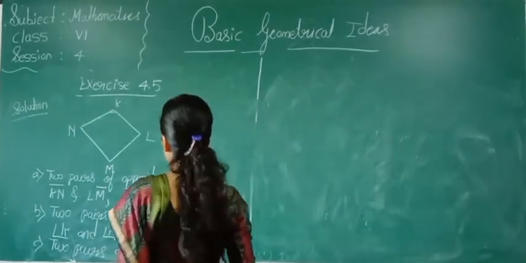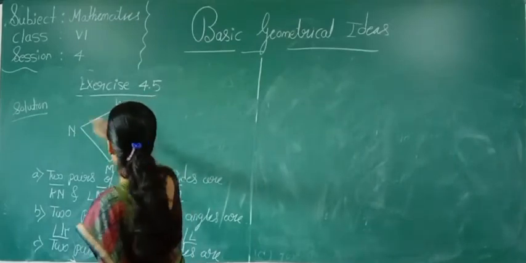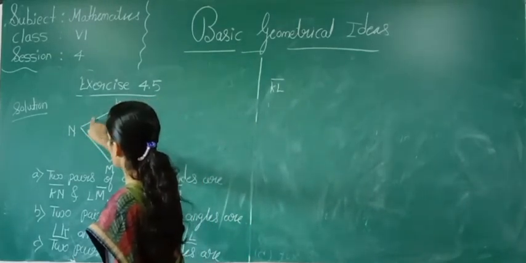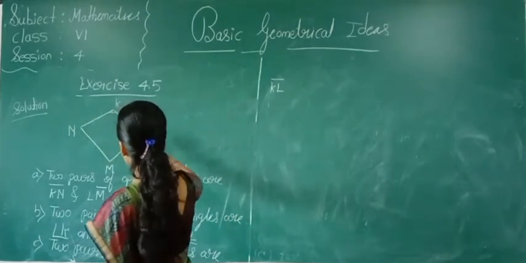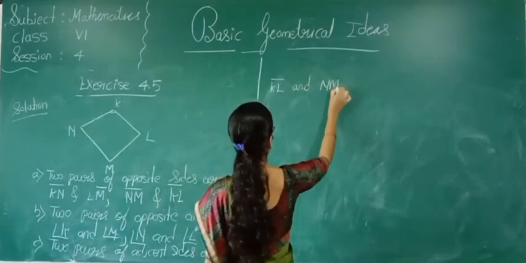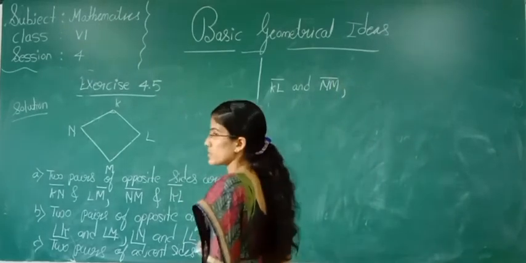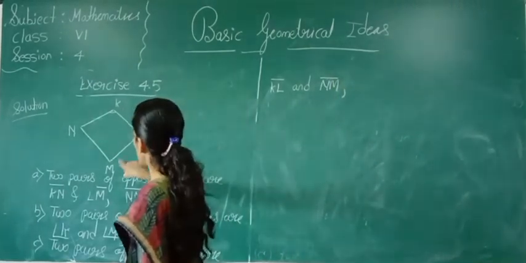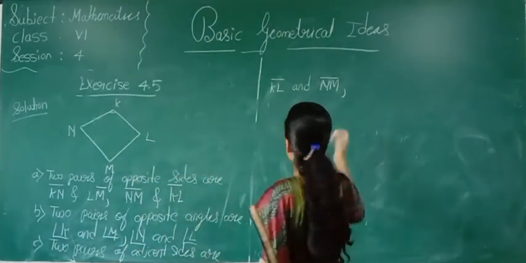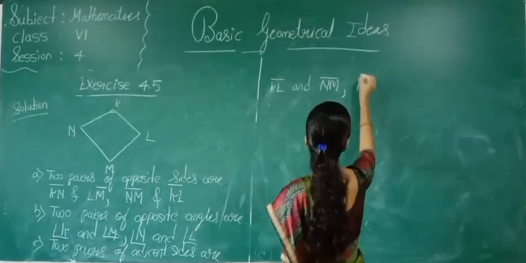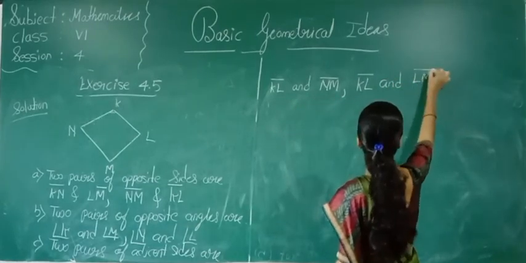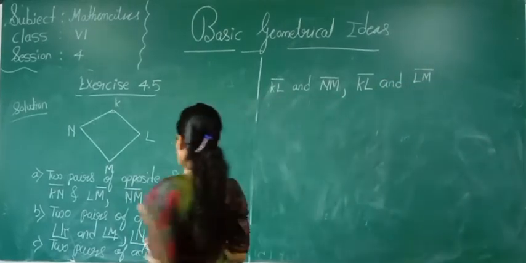The pairs of adjacent sides are KL and NM. For this KL, which is the neighbor side, this is also possible, yes or no? Okay, this is one pair. Write one more pair. For KL, LM is adjacent, it's a neighbor side, yes. KL and LM. Okay, these are the two pairs of adjacent sides.